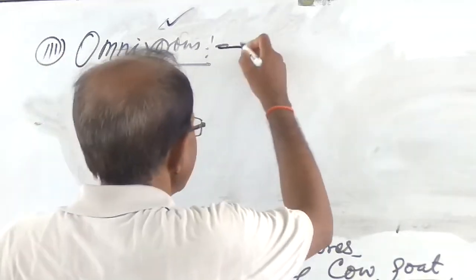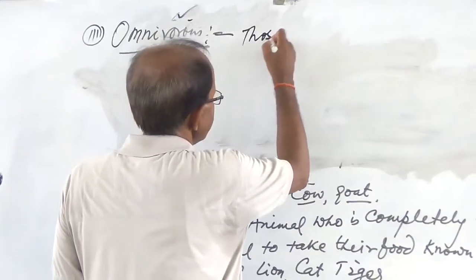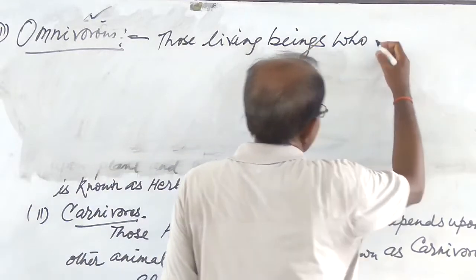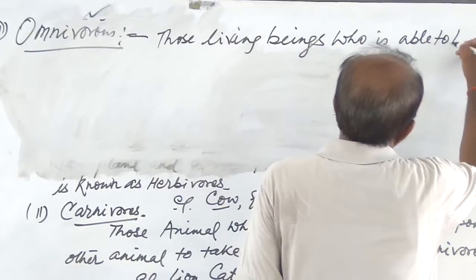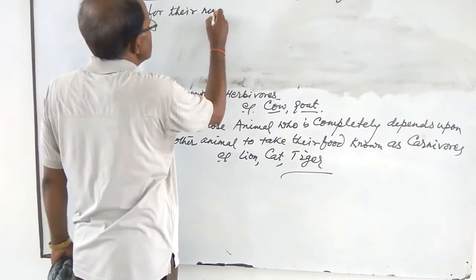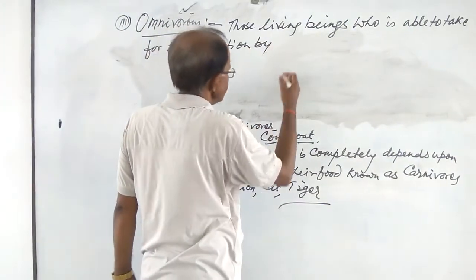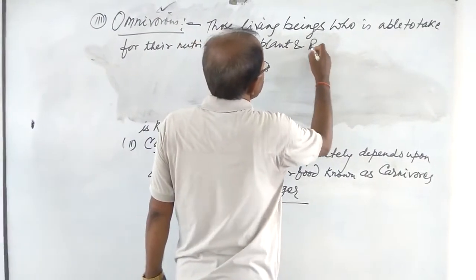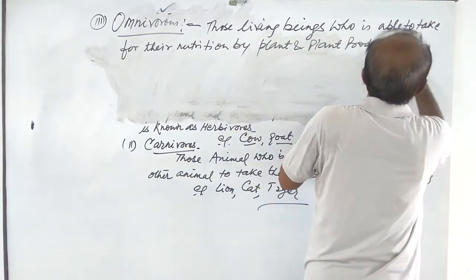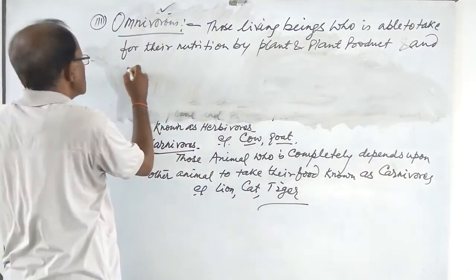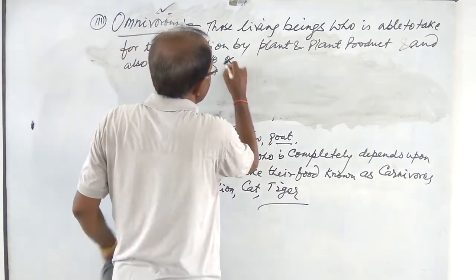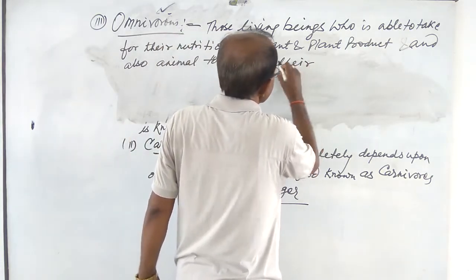But I am just telling you the definition of omnivorous: those living beings who are able to take plants and plant products and also animals for their nutrition.